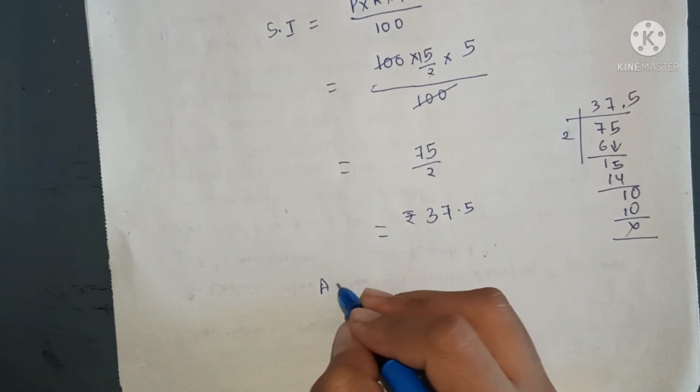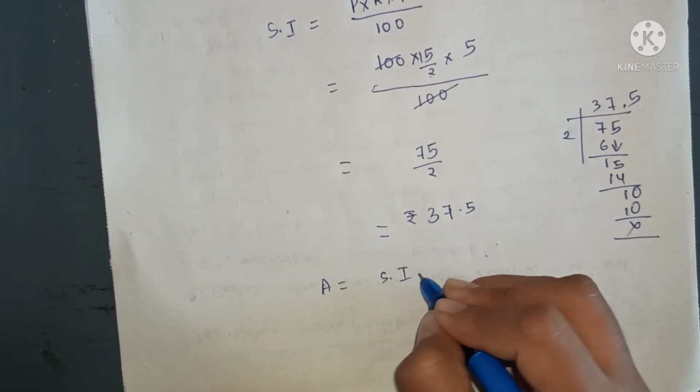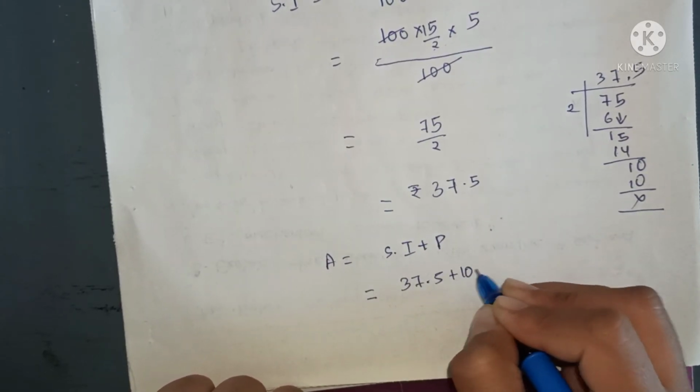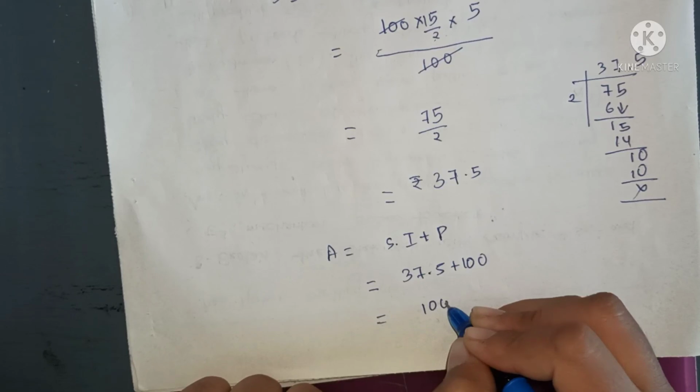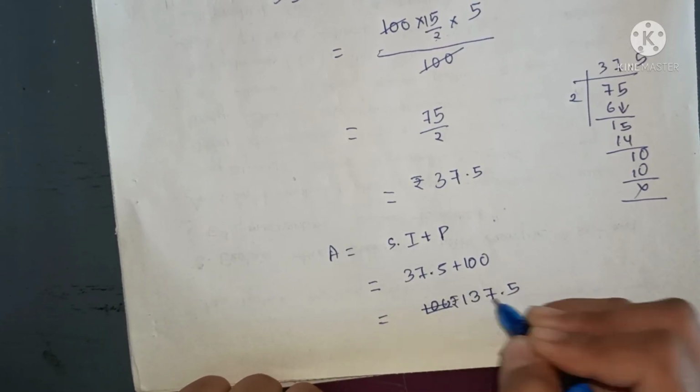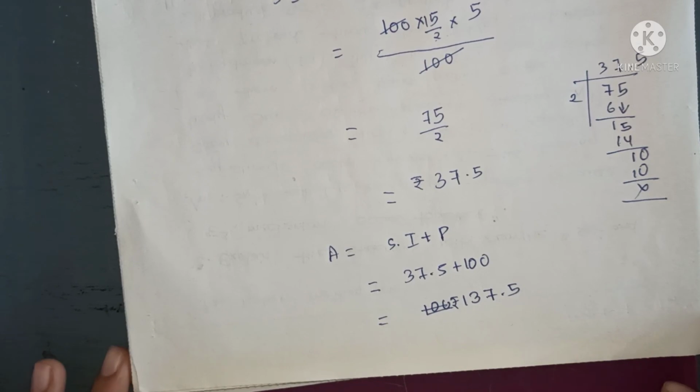Okay, so what will be the amount? Simple interest plus principal. So 37.5 plus 100. So after 5 years we need to pay 137.5 rupees. Okay children, I hope it is clear to you all.